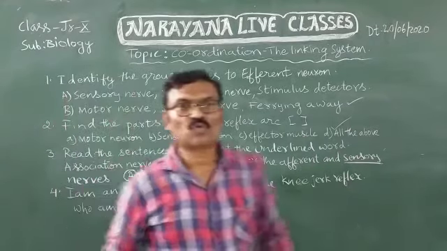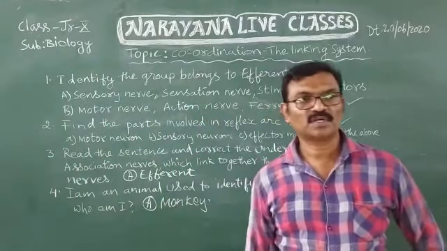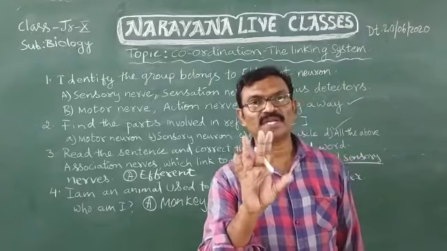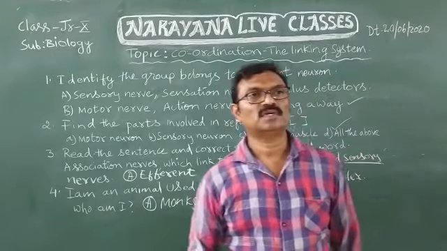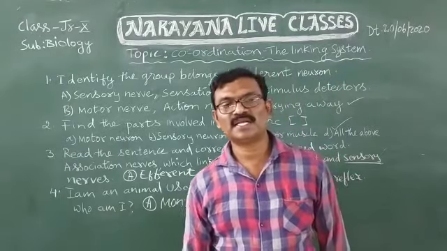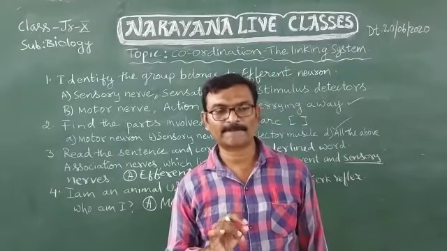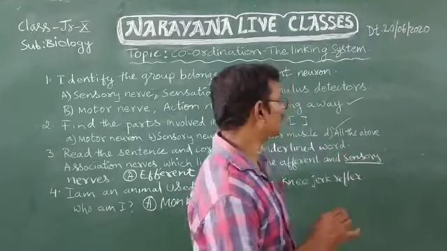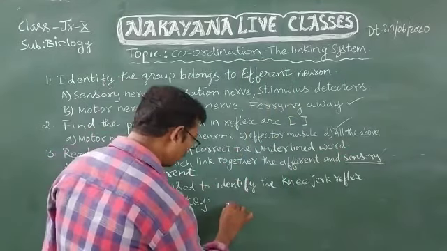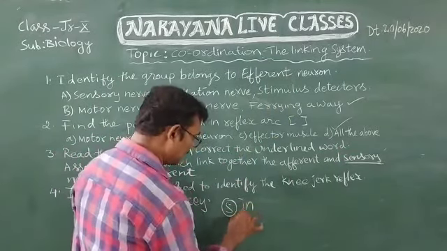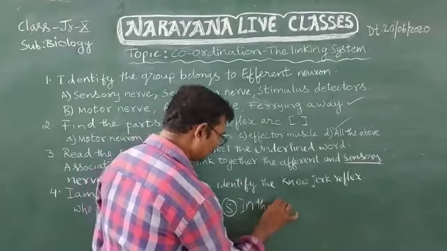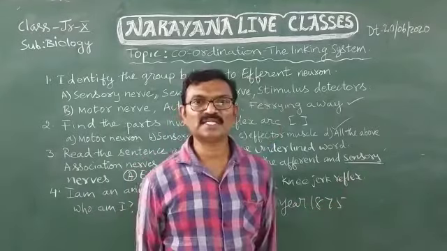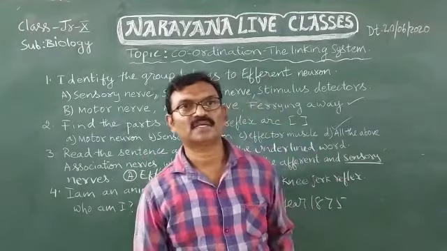These are the 4 objective type questions. 4 halves are 2. Now it is time to see the 4 very short answer questions. The fifth one is: in which year was the knee-jerk first noted? In the year 1875, the knee-jerk was first noted.